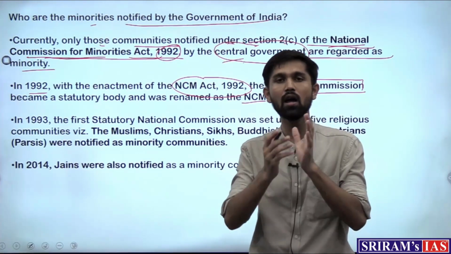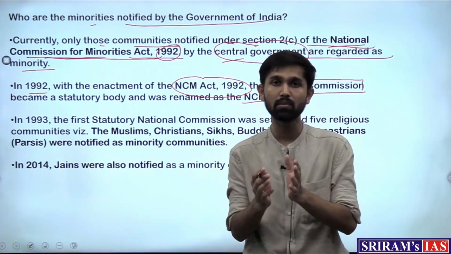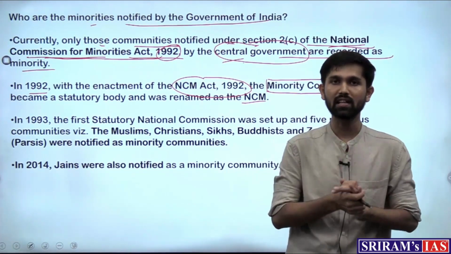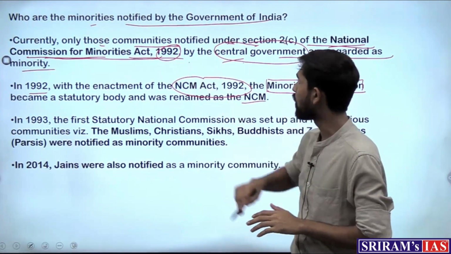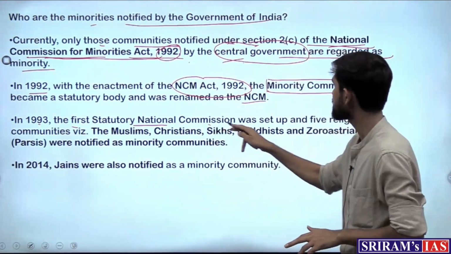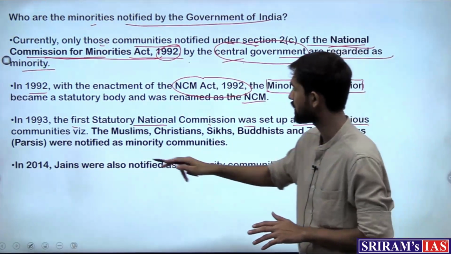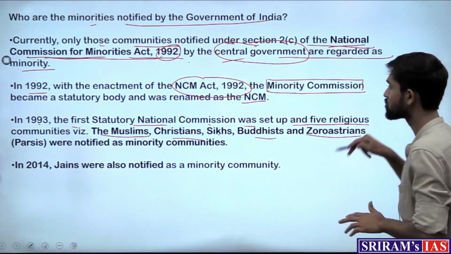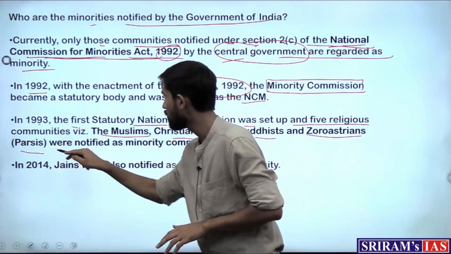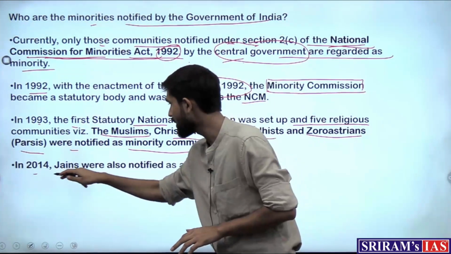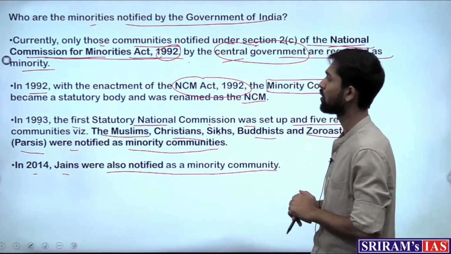and this body, which has a chairperson and other members, is now the body to decide who is going to be the minority in the country. So this is the body which decides, and in 1993 the first statutory National Commission was set up, and 5 religious communities, the Muslims, Christians, Sikhs, Buddhists and Zoroastrians or Parsis, were notified as minority communities, and in 2014 Jains were also notified as a minority community.